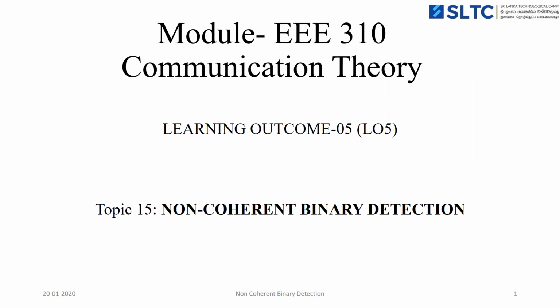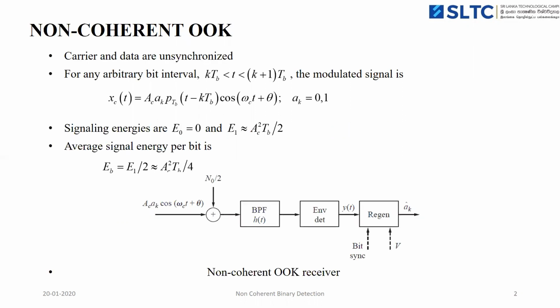In that case, we can go with the non-coherent binary receiver method. In a non-coherent receiver, we can extract the information by estimating the envelope from the received signal. Non-coherent means the carrier and data are unsynchronized.